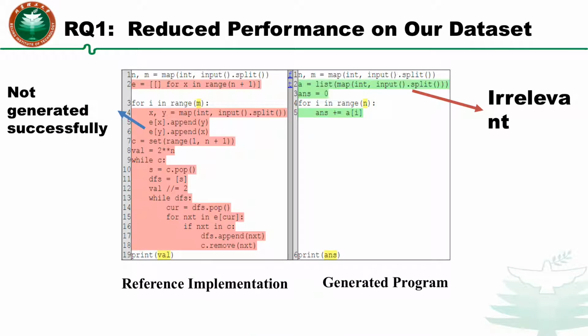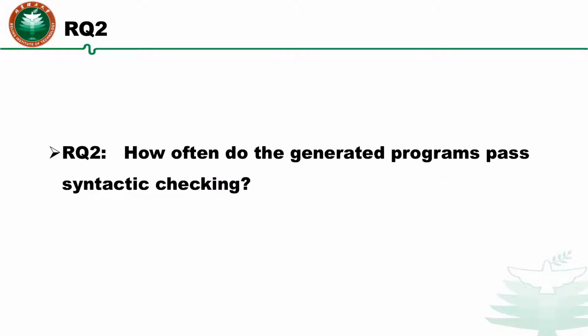This is a comparison between reference and generated code. First, most statements are not generated successfully. Second, most of the generated source code is irrelevant. The second research question: investigate how often the generated programs pass syntactic checking.